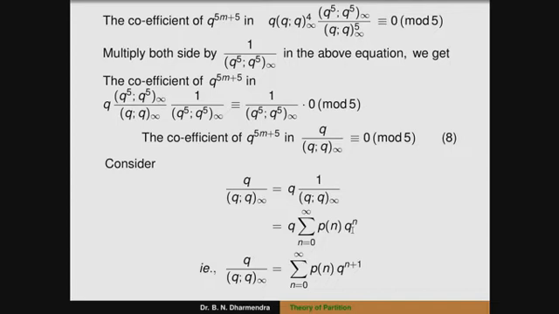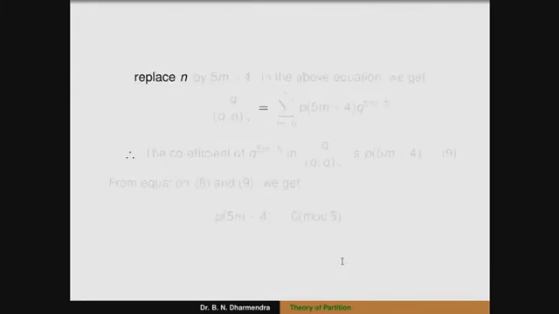So, now we equate the coefficient of q^(5m+5) here. The term is n plus 1 here. So, what do we have to replace? We can replace, since 1 is already there, we want it in terms of 5. Therefore, we can replace n by 5m plus 4. In the next step, we replace n by 5m plus 4 in the above equation.